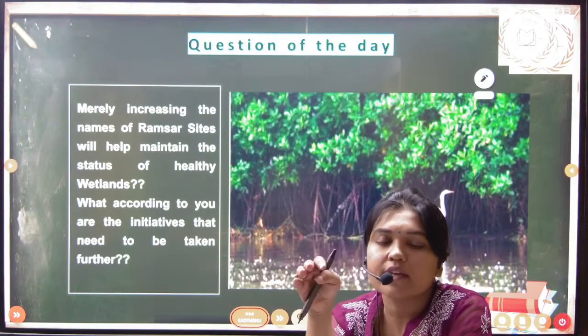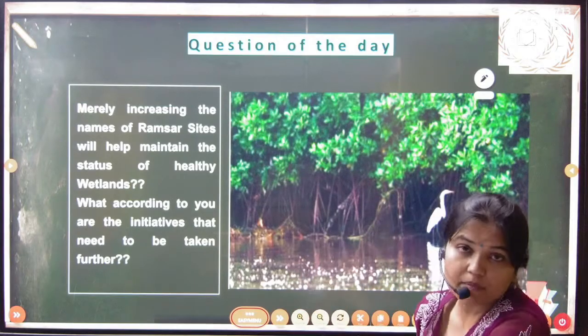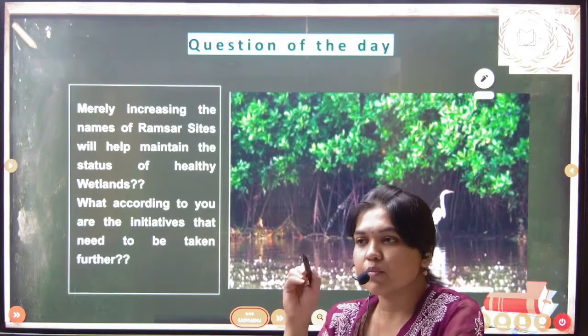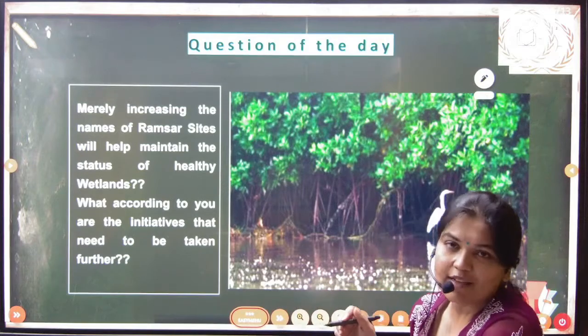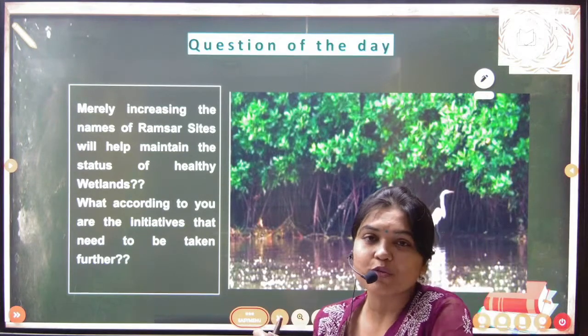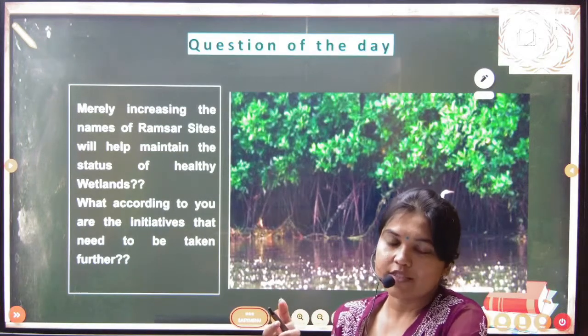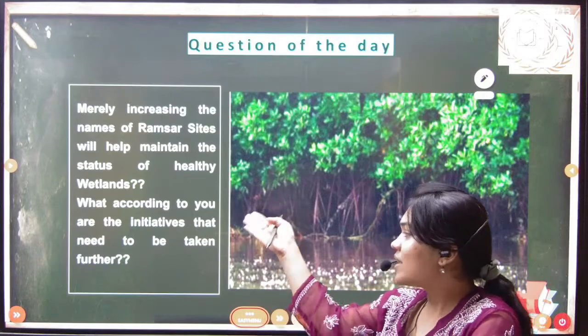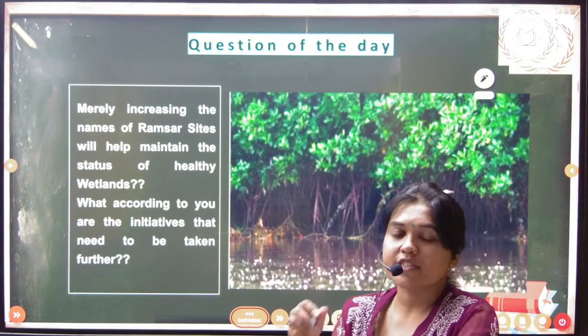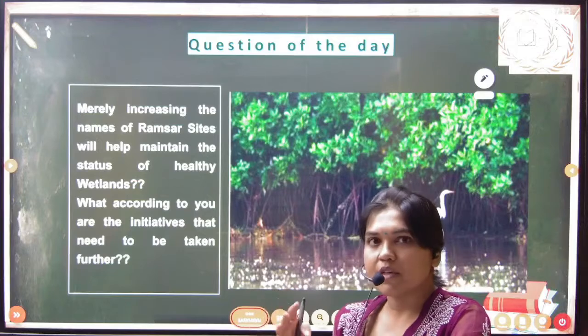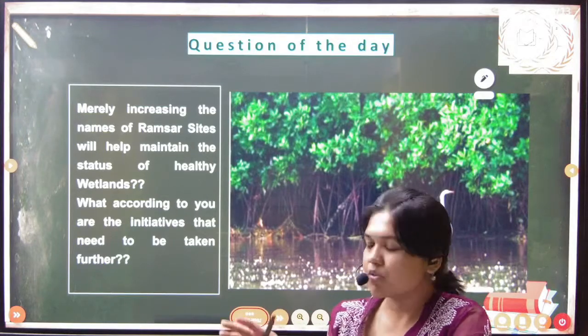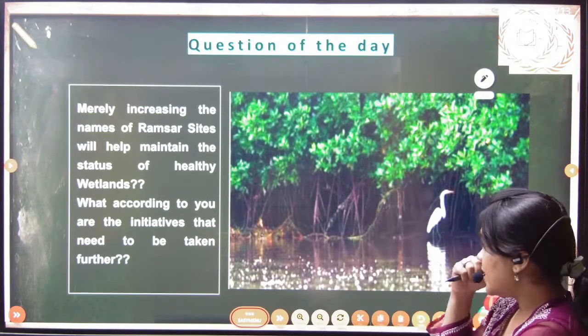Are we actually doing our part? Just putting the sites as names is not our duty. We are also bound to restore their ecological character. So you need to write the initiatives that will ecologically restore the wetlands. That is what you have to write.